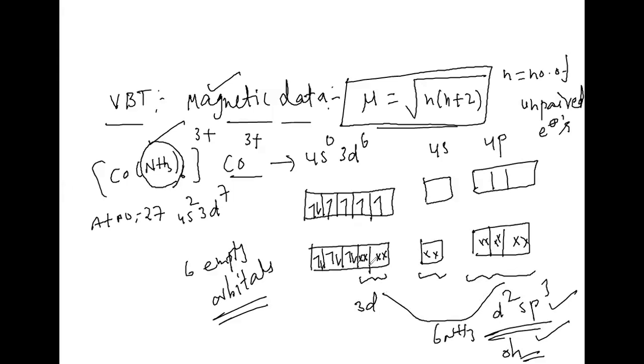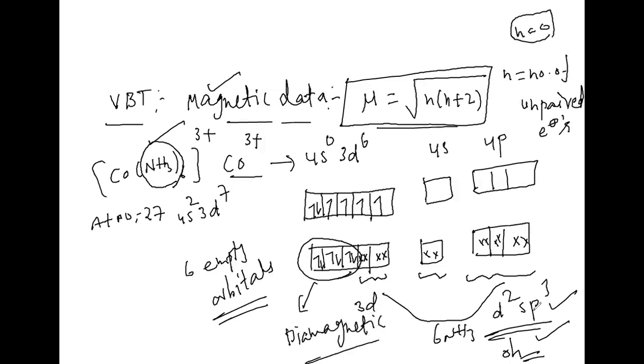In the octahedral complex, what can we say about the magnetic data here? n is equal to 0 only, because all these are paired. Then what type of complex is this? A diamagnetic complex. When it is paired, it is a diamagnetic complex. Because coordination number is 6, it is an octahedral complex. The inner d orbitals are involved in hybridization. If you take 4 and 3, this 3d will be the inner d orbital.